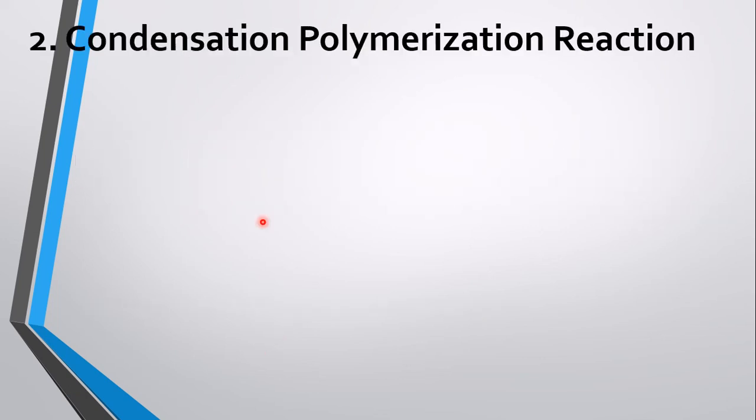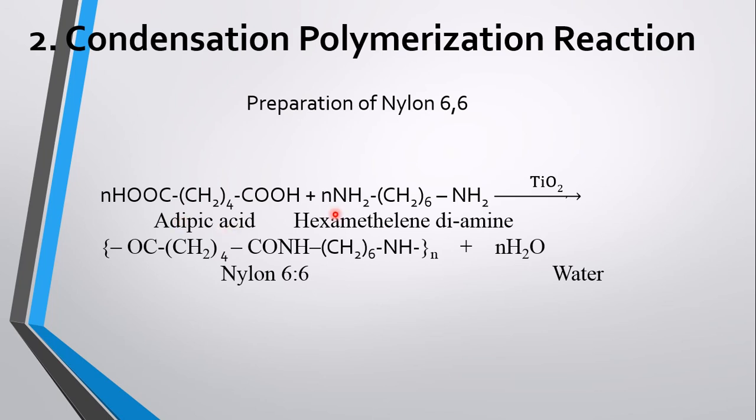Here, condensation polymerization reaction, preparation of nylon 6,6. Look, in addition polymerization reaction, we have seen that only one molecule, a huge number of one molecule, is joined one by one. But in condensation polymerization reaction, there is more than one molecule. Look, here the reactants are adipic acid and hexamethylene diamine.